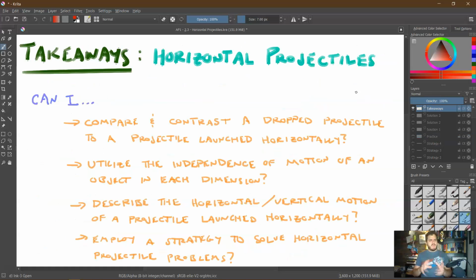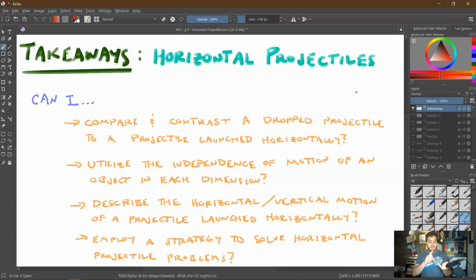So what are the main takeaways for this video on horizontal projectiles? Well, one, can we compare and contrast a dropped projectile from a projectile launched horizontally? Can we utilize the independence of motion of an object in each dimension? AKA, if it moves horizontally or vertically, either one does not affect the other. Can we describe the horizontal and vertical motion of a projectile launched horizontally? Can we describe all of the factors vertically and all of the factors horizontally, both qualitatively and quantitatively? And can we employ a strategy to solve horizontal projectile problems?